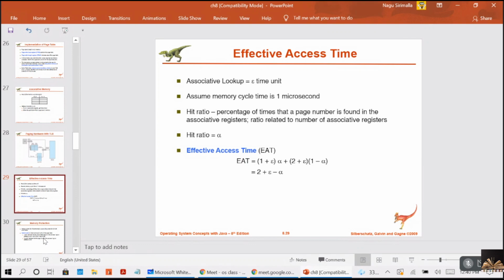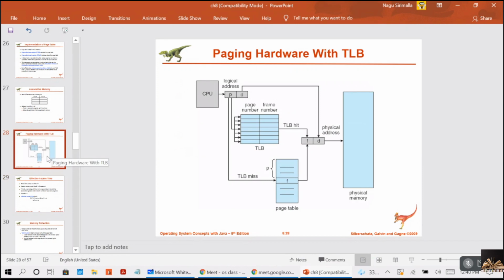Actual memory access is 100 nanoseconds when the page number is in the TLB.